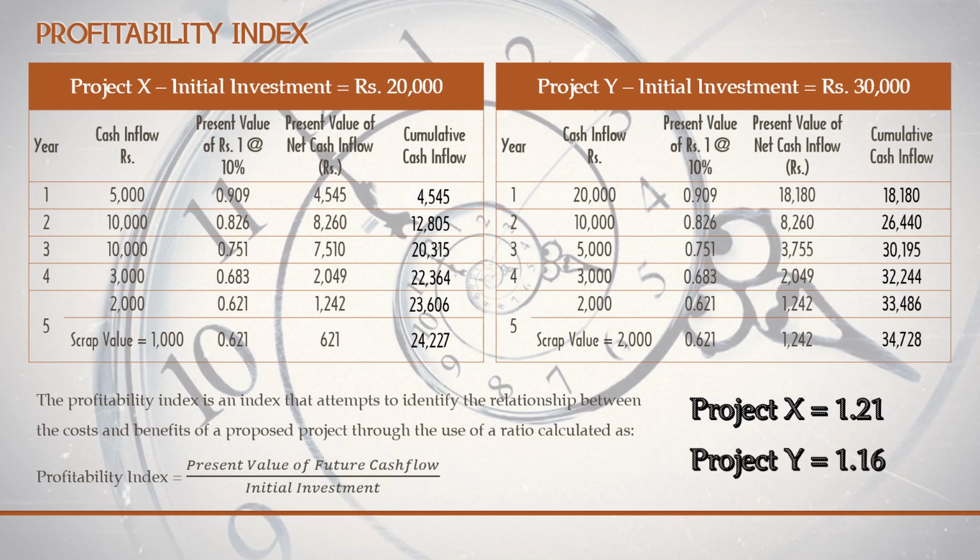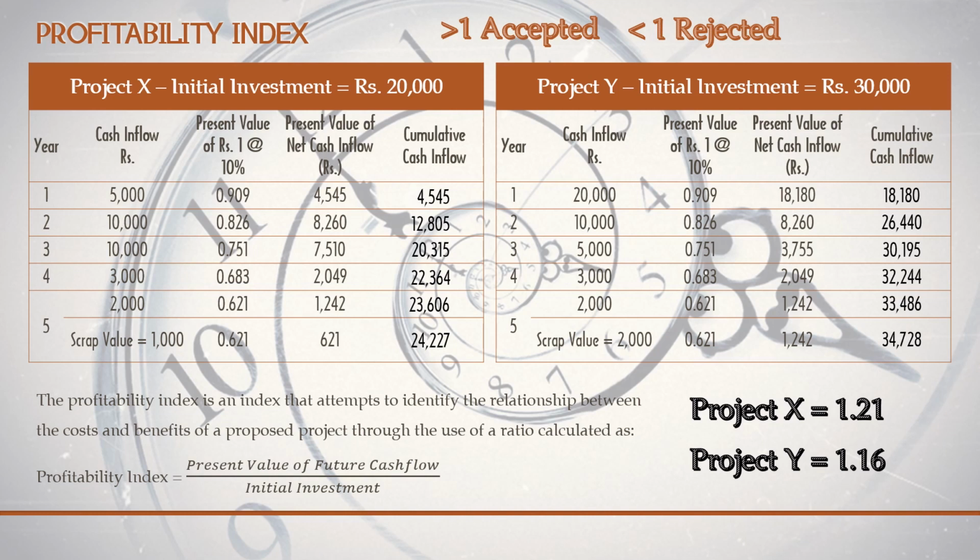Generally in profitability index, we accept or reject a project like this: if the index value we are getting is greater than 1, then we can accept the project, and if the index value is less than 1, we can reject the project. As far as this case is concerned, for both projects the index is greater than 1.